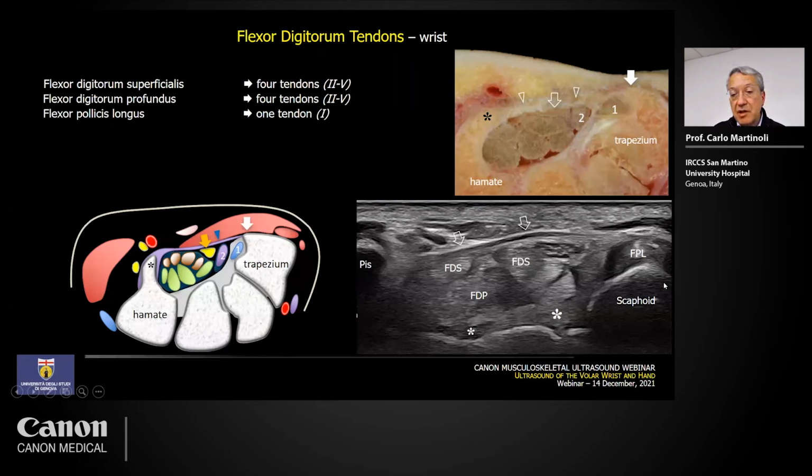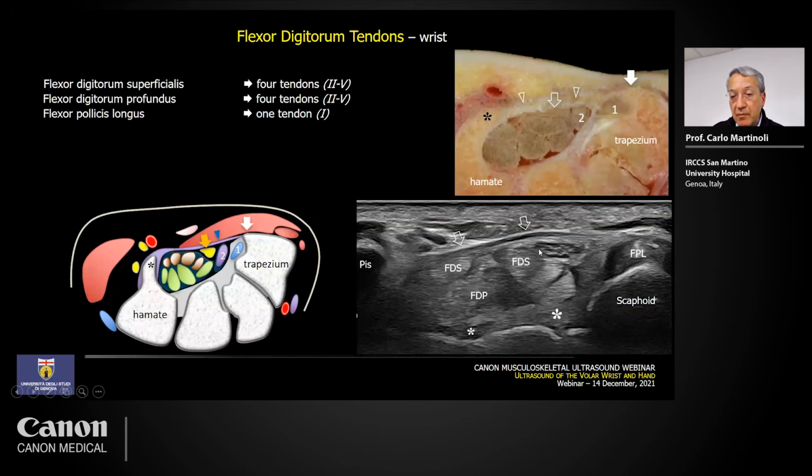So the other tendon you see radially and in a closer position with the trapezium is the flexor carpi radialis. This is an image of the carpal tunnel, and in this image you recognize the usual structures represented by the retinaculum. This is the flexor retinaculum. This is the pisiform on one side of the image, the tubercle of the scaphoid on the other side. This is the position of the flexor carpi radialis, and then within the tunnel you can see the different tendons coming from the flexor digitorum superficialis and profundus, and of course the median nerve in a superficial position, just radial to the midline.